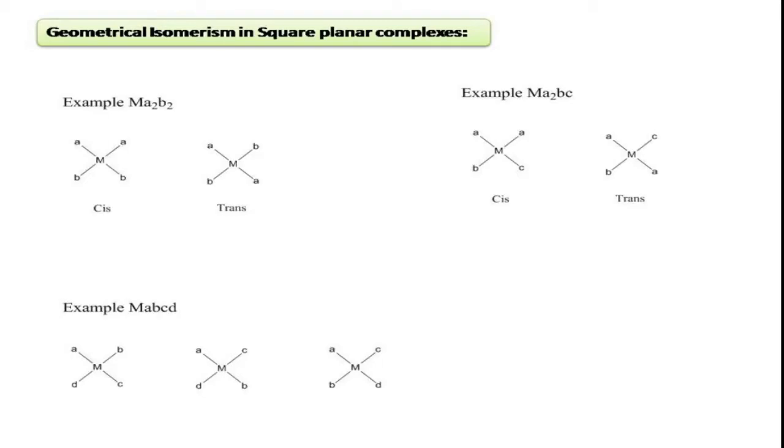And if you look at the second complex, AB, CD, this is the combination. And in the third one, AD, BC, this is the combination. So with a given 4 ligands A, B, C, D, these are the only 3 combinations we will get. Therefore we can say that for this complex there are 3 geometrical isomers possible.